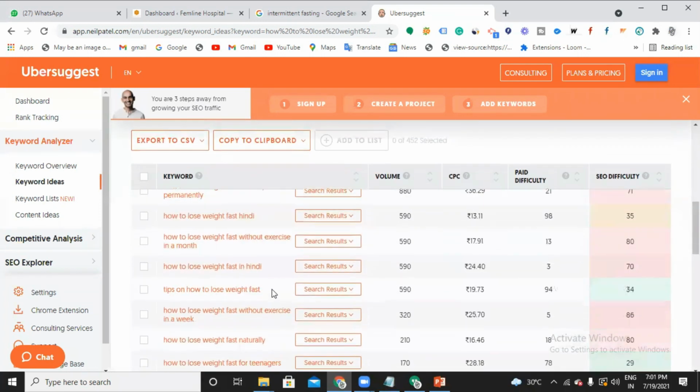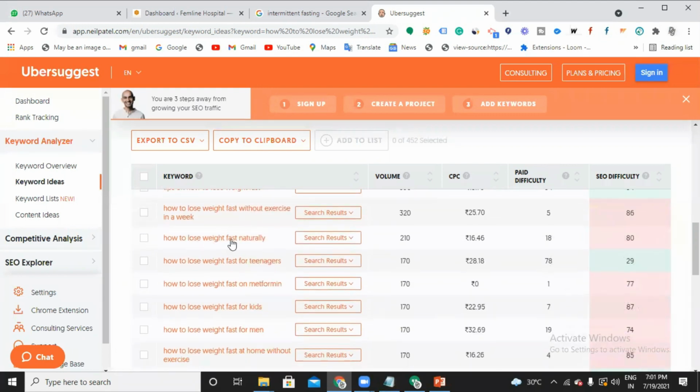It is still giving me a lot of keywords. Tips on how to lose weight fast, it's like 590. How to lose weight fast in Hindi, I don't want this. How to lose weight fast naturally, it's like 210 search volume. Shall we go with this then? Yeah, it's nice.